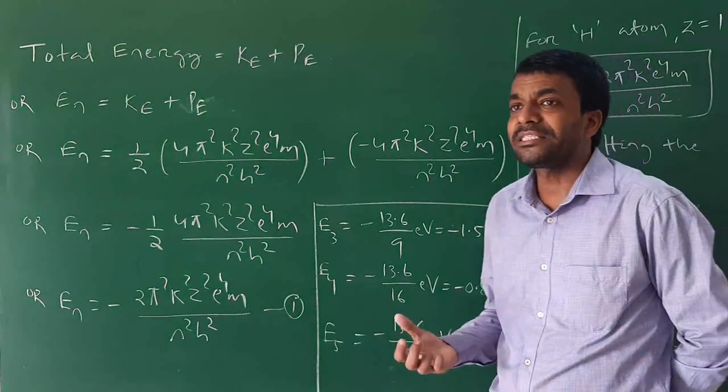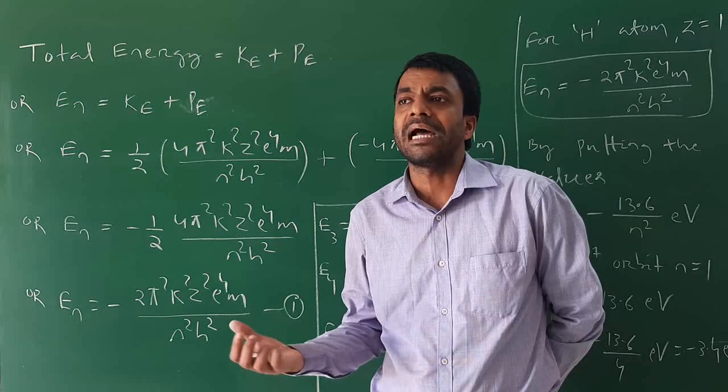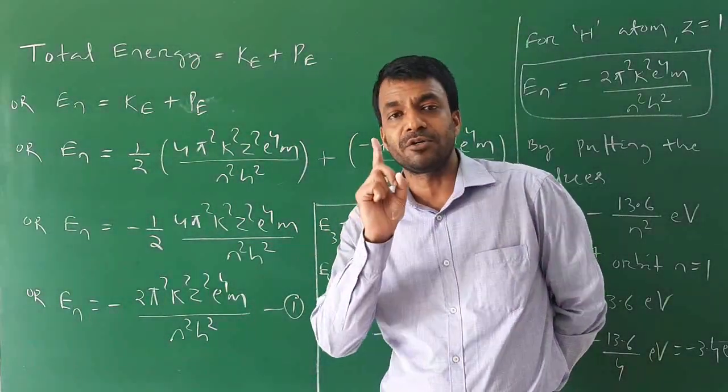But Bohr only did the experiment on the hydrogen atom. Therefore, for hydrogen atom Z is equal to 1.